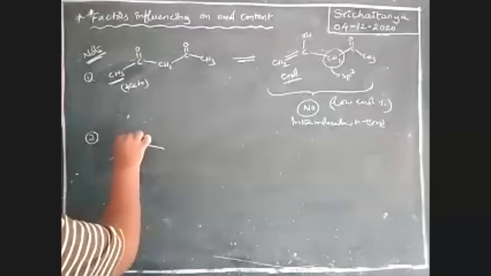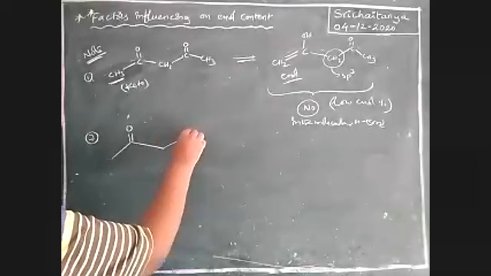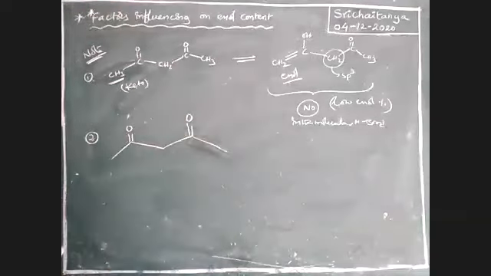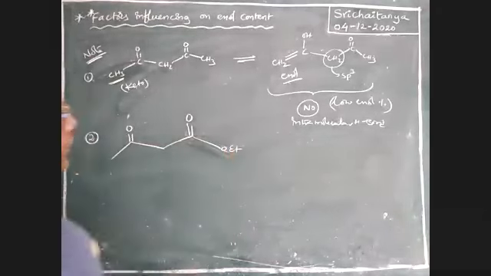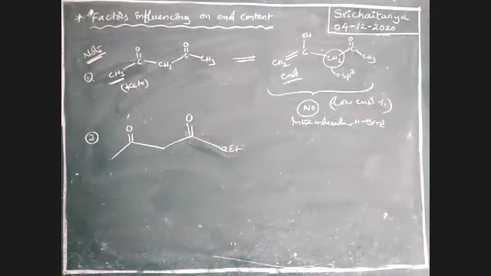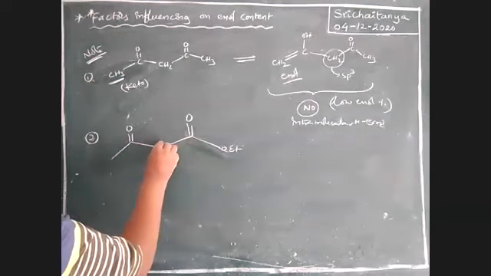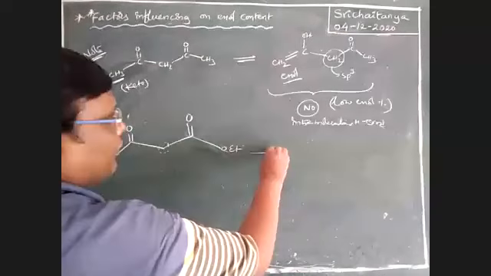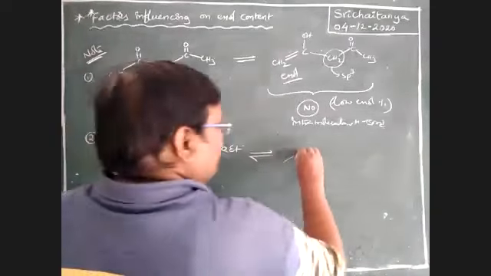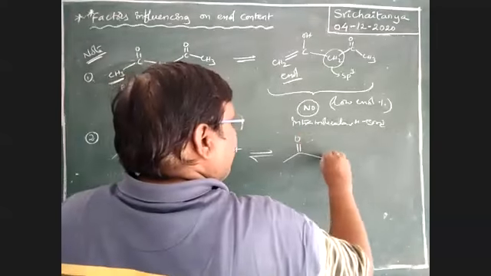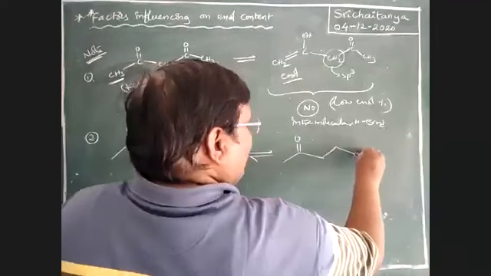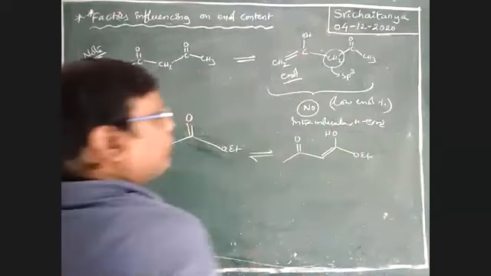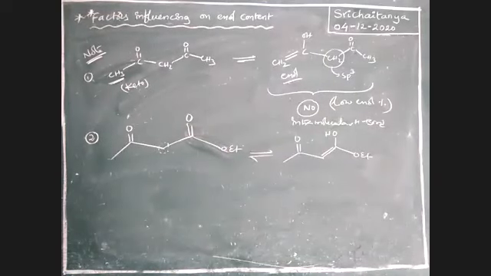I am taking C=O, OEt. It is an ester, boys. So this is an active methylene group, no doubt. If this hydrogen is involved in tautomerism, that gives C=O, OEt, with the enol OH and the C=C double bond.